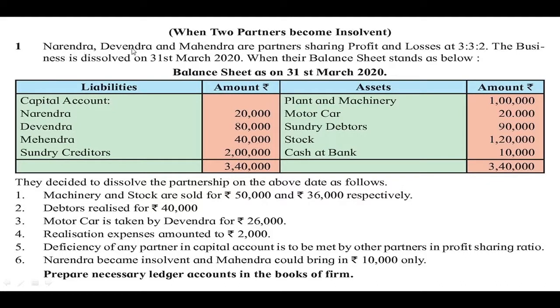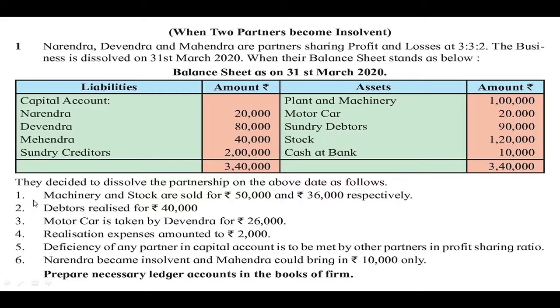Narendra, Devendra and Mahendra are partners sharing profits and losses at 3:3:2. The business is dissolved on 31st March 2020 when their balance sheet stands as below. Liabilities: capital accounts of Narendra, Devendra and Mahendra, and sundry creditors. Assets: plant and machinery, motor car, sundry debtors, stock, cash at bank. They decided to dissolve the partnership on the above date as follows.